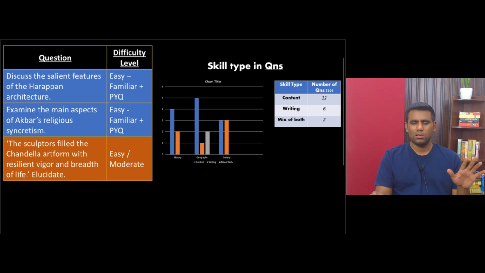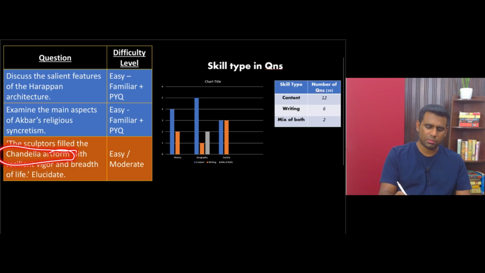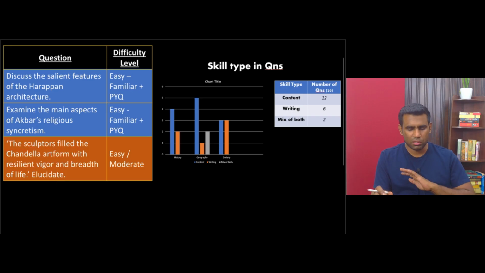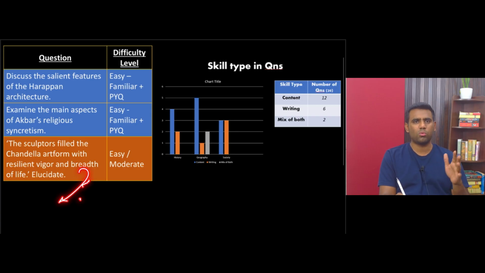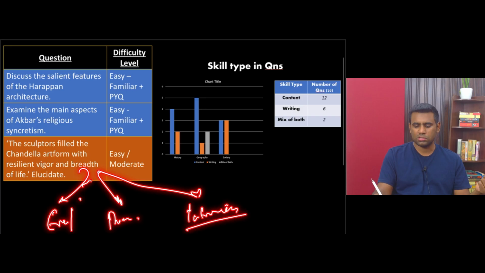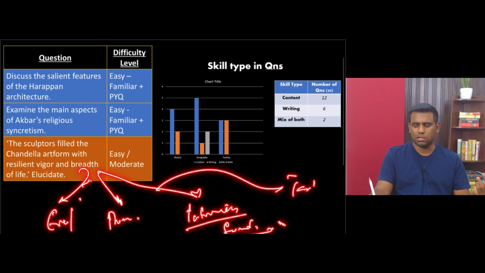The only question which is slightly, there is a twist to the question. You should have understood that Chandela art form is represented in Khajuraho temples. If only you know this, getting this answer perfectly right is very easy. You should talk about all the sceneries that is depicted on the temple walls. You have sceneries depicting everyday life. You have processions that are depicted. You have intimacy between men and women. Sexual acts are very explicitly depicted, which shows the openness of the society, right? Or it could also indicate tantric influence in the adjacent areas.